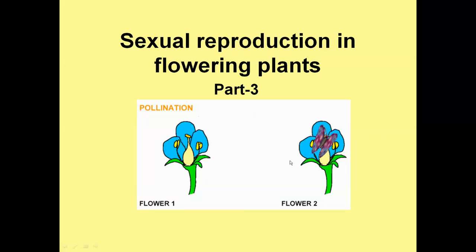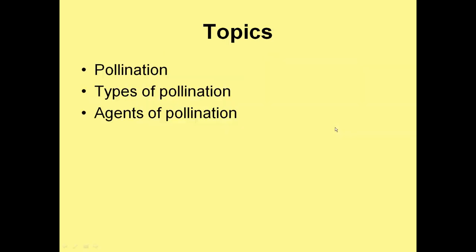Good morning, students. We are going to continue with chapter 2 of NCERT, that is sexual reproduction in flowering plants. Students, we have learned the processes of megagametogenesis and microgametogenesis in our previous presentations. Now, it's time to learn about the process of pollination, which is essential for sexual reproduction in angiosperms. So let's continue with the presentation.